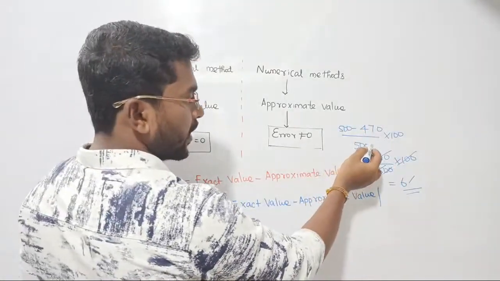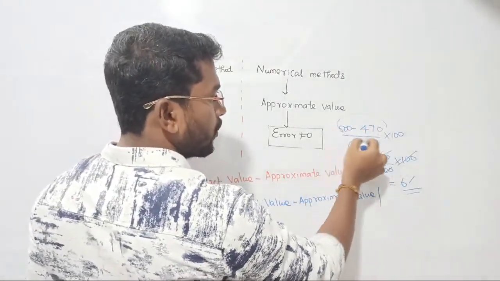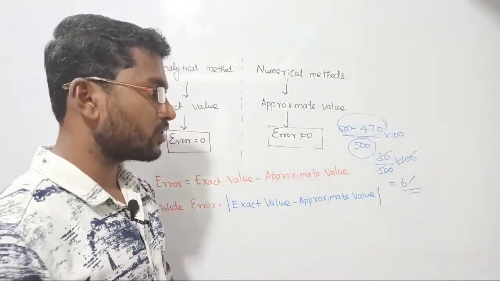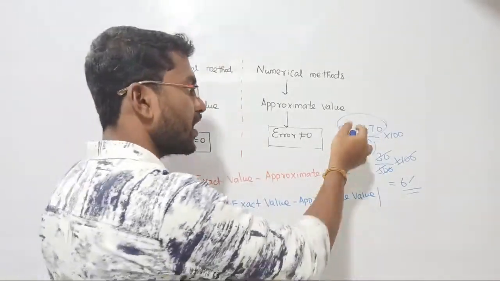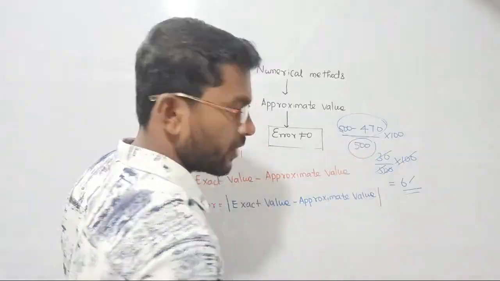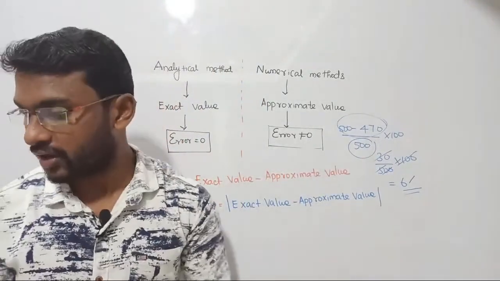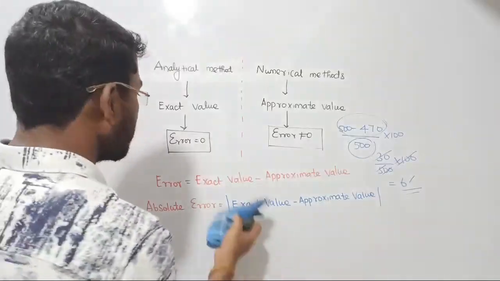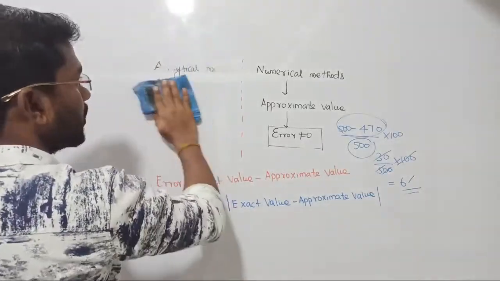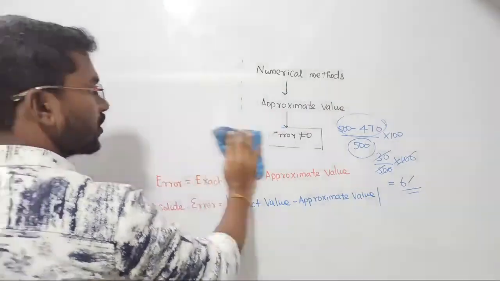Relative means the percentage of your value with respect to the total amount. So that is called relativity. I am just relating your percentage with the exact value, the total mark. Next type of error is called relative error. Sometimes you will be tested to find the relative error offered by the system. How will you find out the relative error?